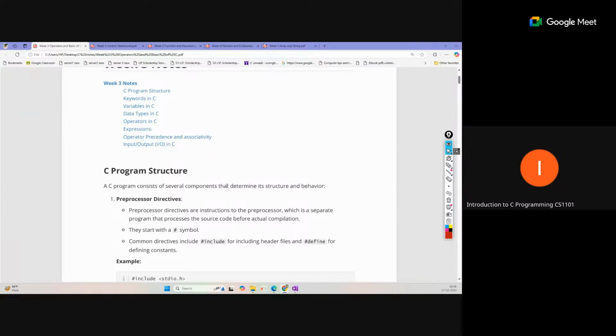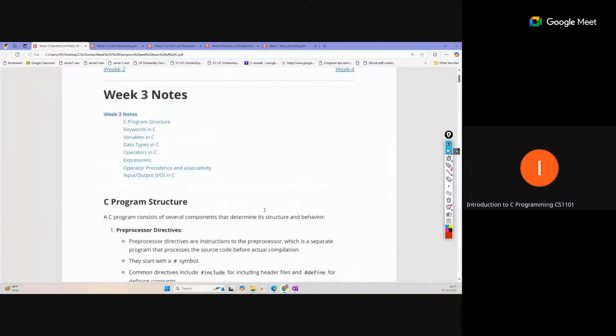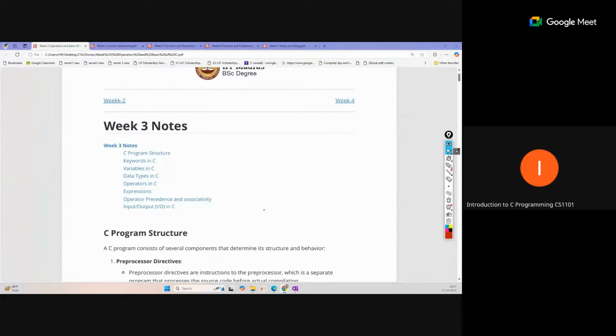Week 3 is where the main programming started: basic syntax, operators and variables. Important things are the rules of variable naming in C, how we define the names of variables, and data types. In operators, many questions involve operator precedence and pre-increment and post-increment operators, which are generally used in any code.